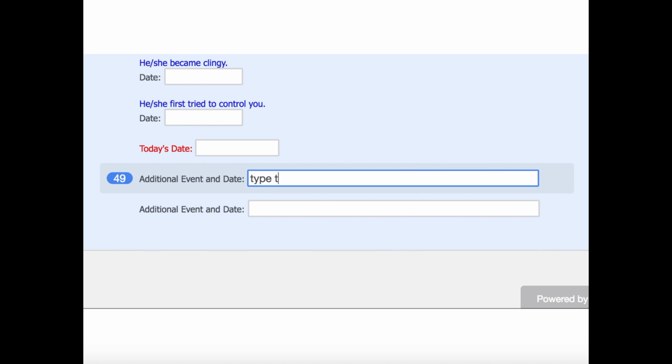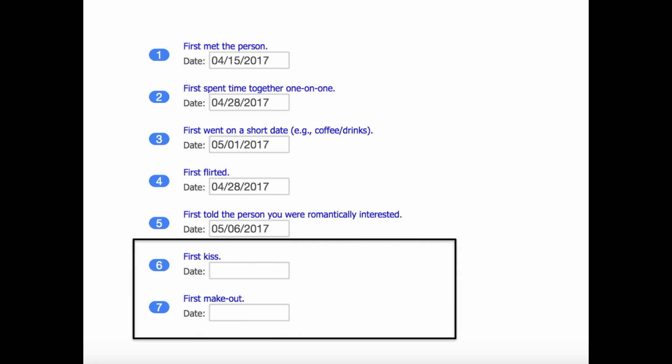There are several additional event boxes at the bottom of the list. If there are events that happened with your target person that you feel were significant to your relationship but aren't included in our original list of events, please describe the events in the additional events box and type the date that it occurred. Some or even most of the events listed may not apply to you and your target person because they haven't happened yet. This is fine. Just leave the dates blank for those events.